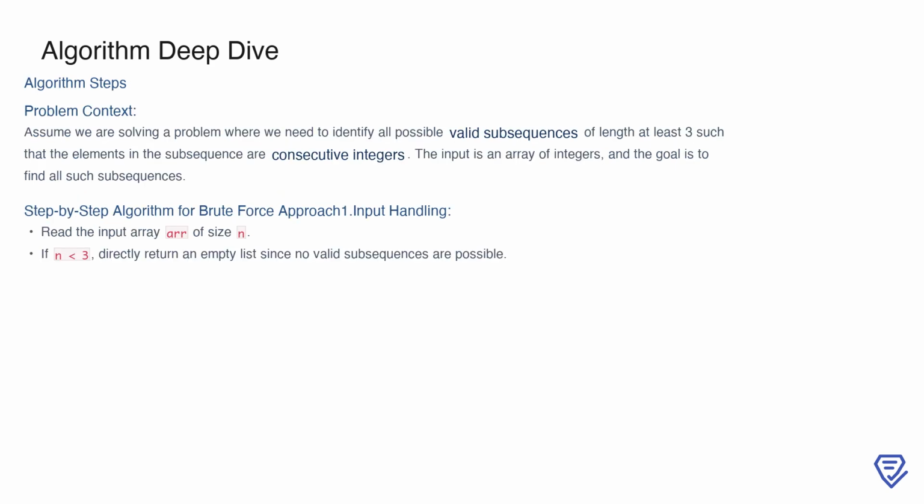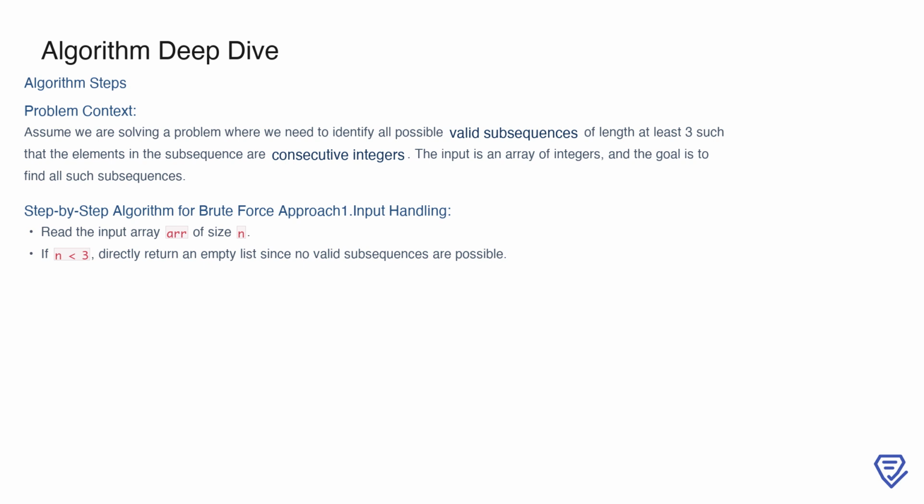To solve this problem, our goal is to identify all valid subsequences of an array where each subsequence has a length of at least 3 and consists of consecutive integers. This means we're looking for groups of numbers that form a sequence like 1, 2, 3 or -1, 0, 1. If the input array has fewer than 3 elements, it's impossible to form such subsequences, so we can immediately return an empty list.